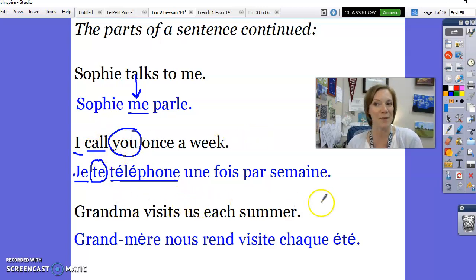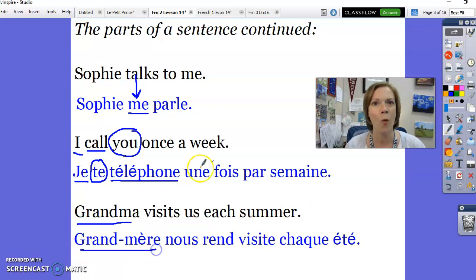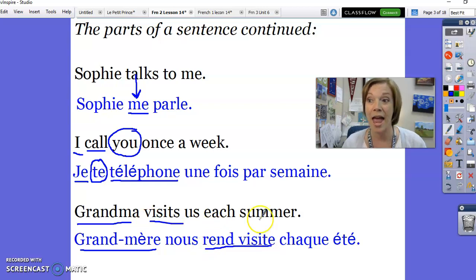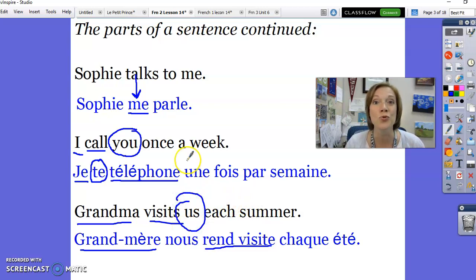Grandma visits us each summer. What's the subject of this sentence? It's grandma, and it's the same in French, grand-mère. What's the verb in this sentence? What does grandma do? She visits. And here it is, rendre visite en français. And who does she visit? Who gets visited? The object of the sentence is us, nous.